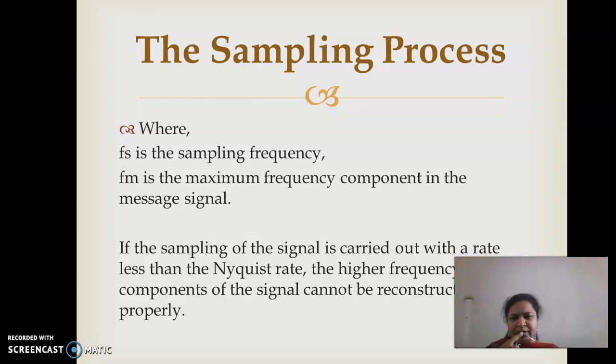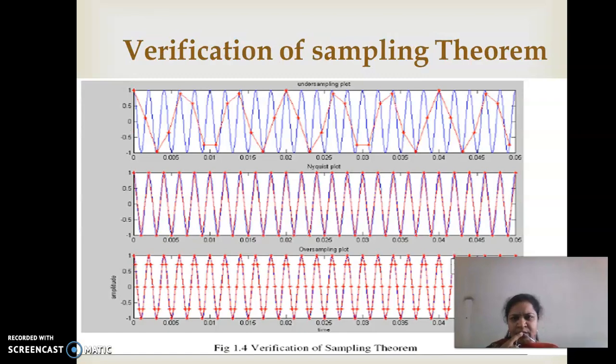Suppose we are taking the sampling rate very high, then higher frequency components also cannot be recovered. So we will see one of the effects, how we can verify the sampling theorem. If we take the frequency very low, fs less than 2 fm, then the signal, you can see the red part in the first figure, is not recovered properly.